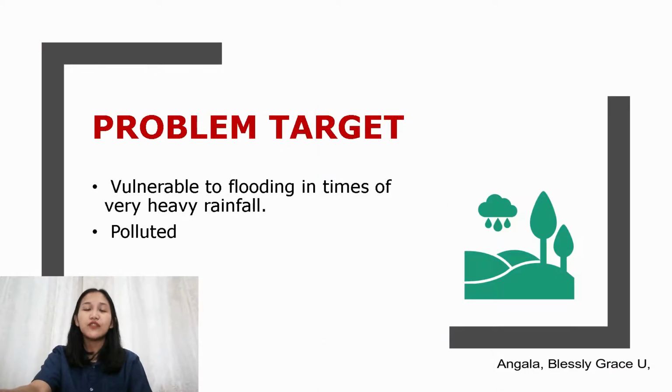The problem target. Pasig River is vulnerable to flooding in times of very heavy rainfall, with the Marikina River tributary the main source of the floodwater. Since Pasig River is polluted, the required velocity of the river flow isn't met.